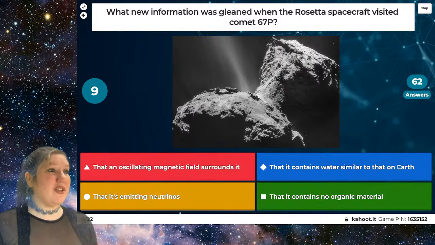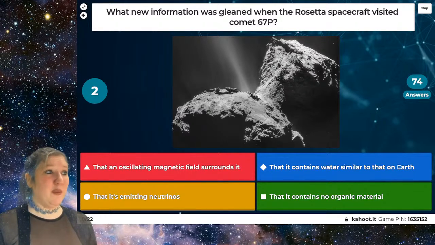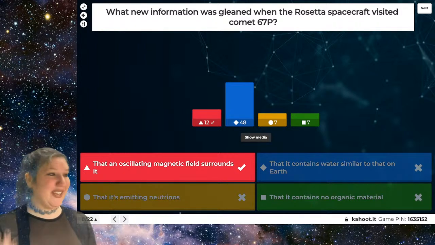What special information did Rosetta glean about 67P, which it recently arrived at and in fact landed on, making it the first man-made object to land on a comet?